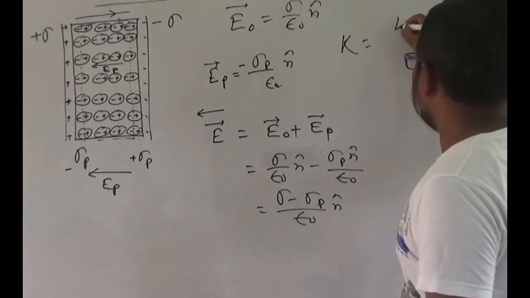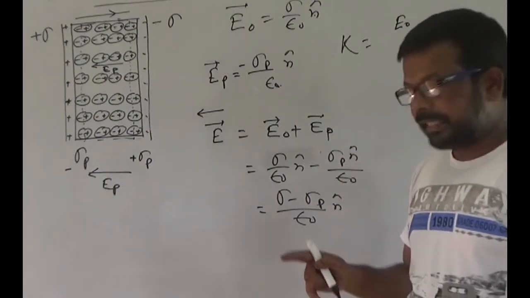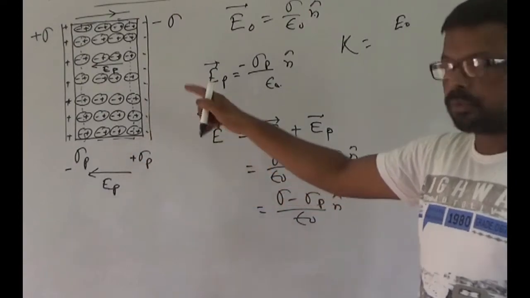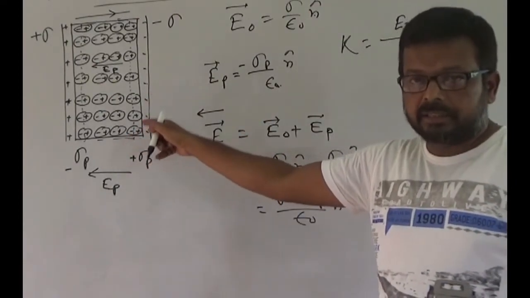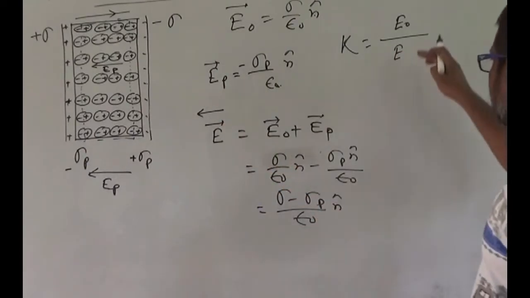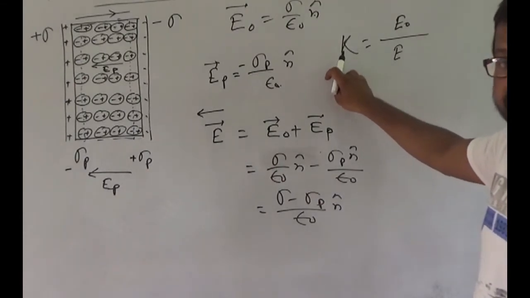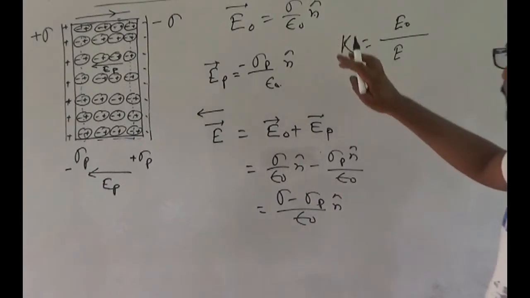K is equal to the ratio of the electric field intensity in absence of the dielectric to the electric field intensity in presence of the dielectric. That means E0 by E is K, the dielectric constant of the medium or specific inductive capacity of the medium.